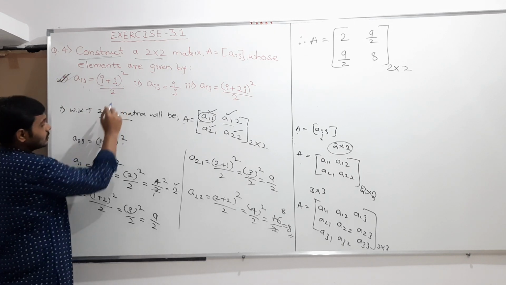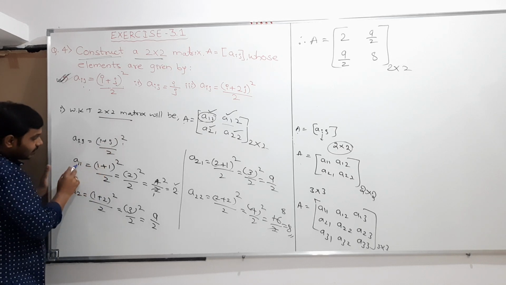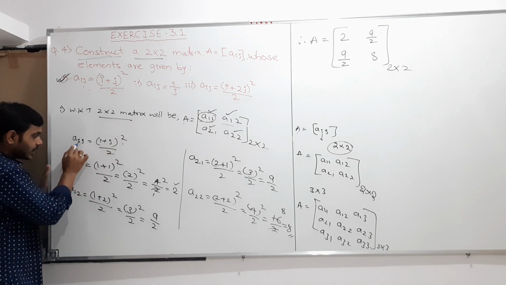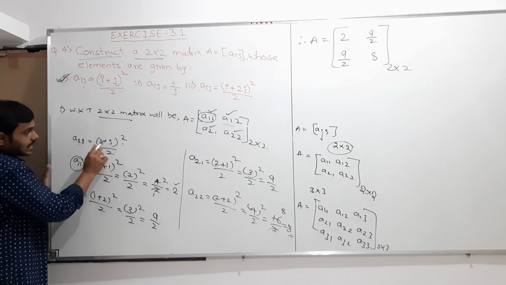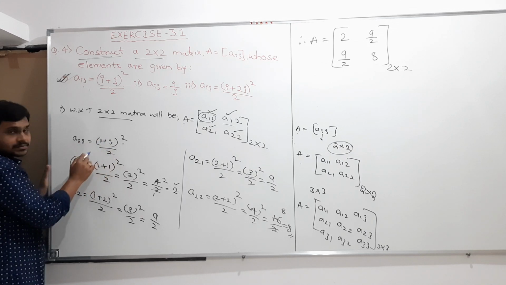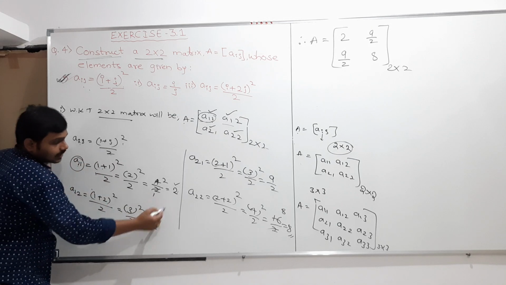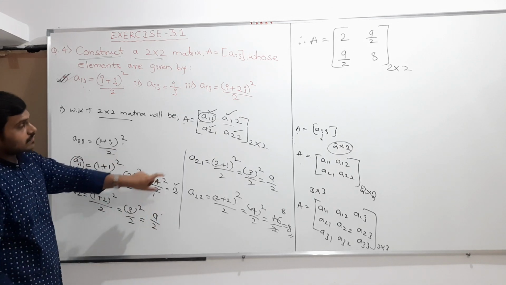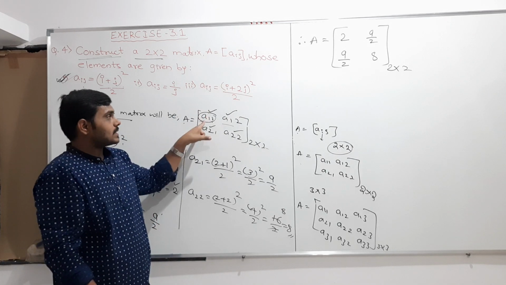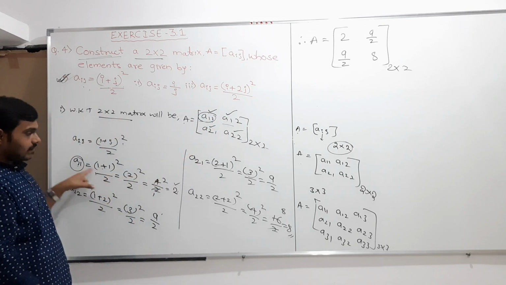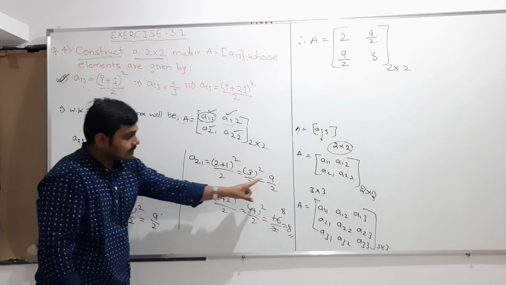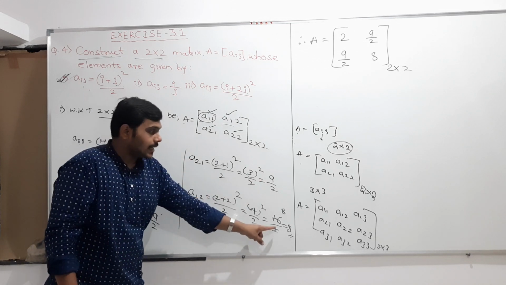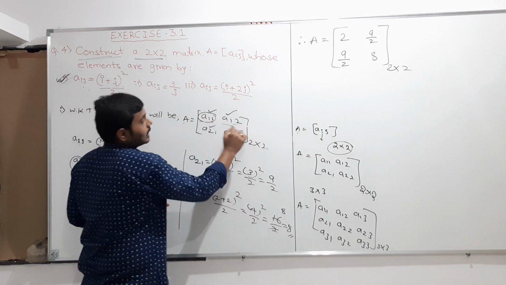Therefore, whatever values I needed, say A11, I am substituting the I value as 1 and the J value as 1. After substituting these values I am getting the values, and after getting all of them I will substitute them in the given matrix. A11 value is 2, A12 value is 9 by 2, A21 value is 9 by 2, A22 is 8. So I substitute these values in this matrix.